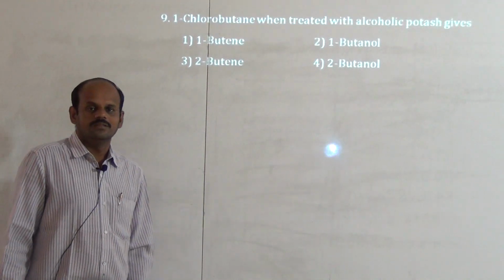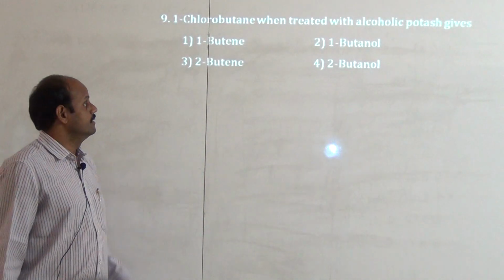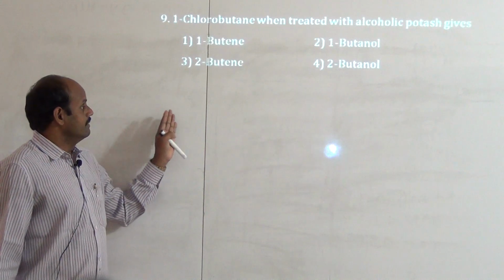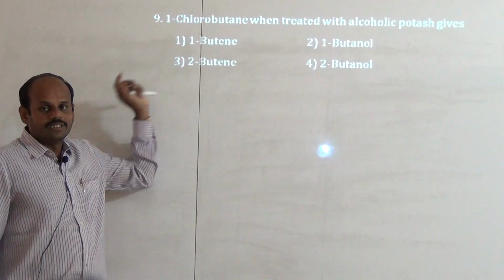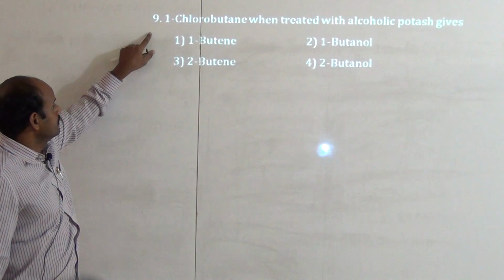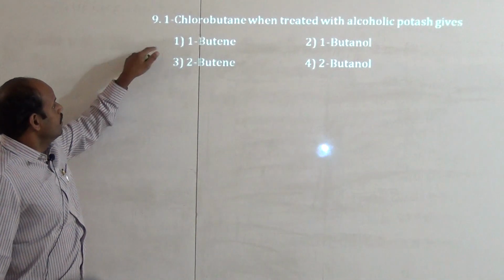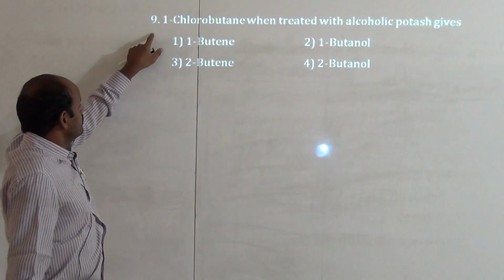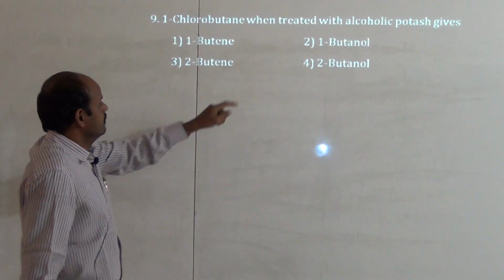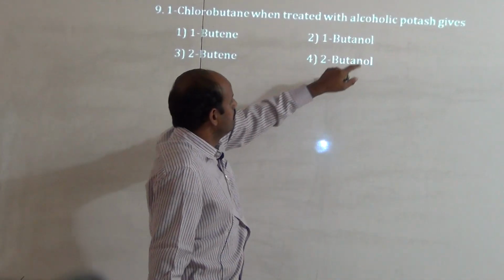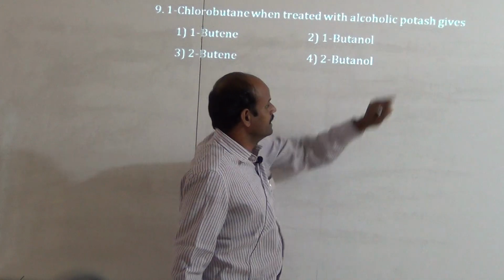Hi students, in the last video we completed level 1, 11 bits, and level 2, 8 bits. Next bit is the 9th one in level 2. So read the 9th bit: 1-chlorobutane, when it reacts with alcoholic potash, gives?